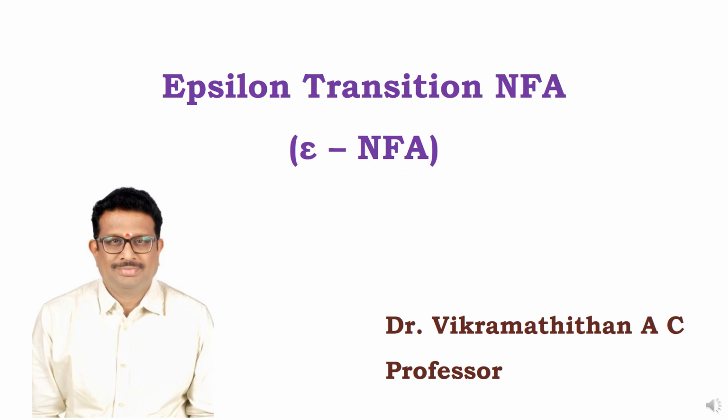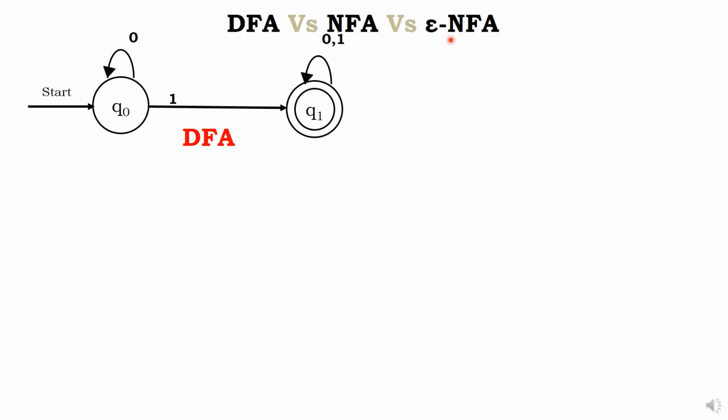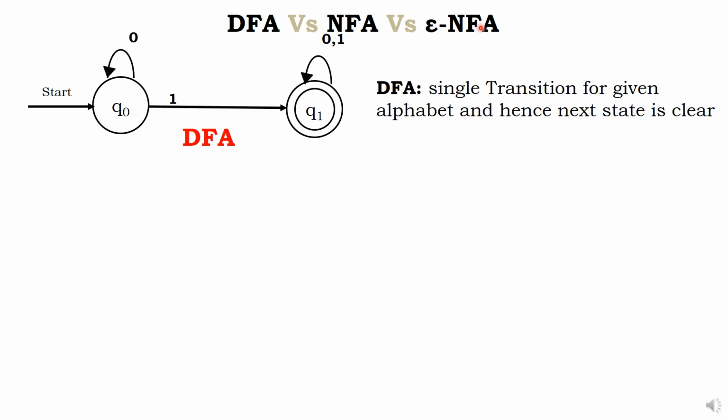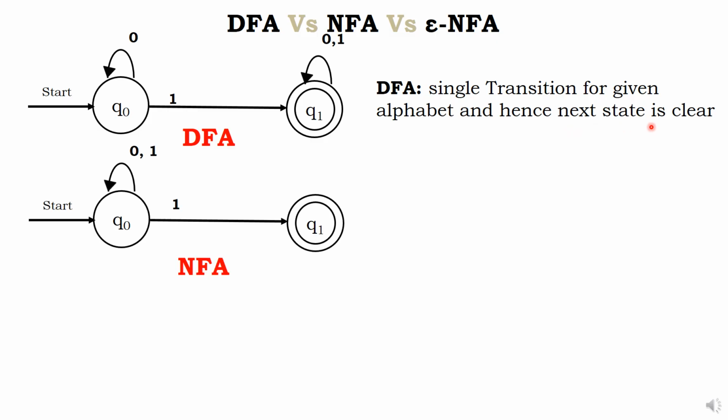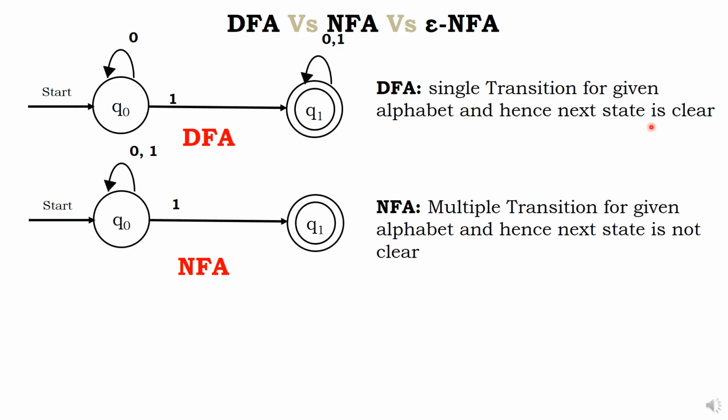Let us first define DFA, NFA, epsilon NFA. One by one we'll have a recap. What is DFA? Next state is very clear. Single transition for the given alphabet, and hence next state is clear. What is NFA? Next state is not clear. We can have multiple next states. Multiple transitions for the given alphabet, hence the next state is not clear.